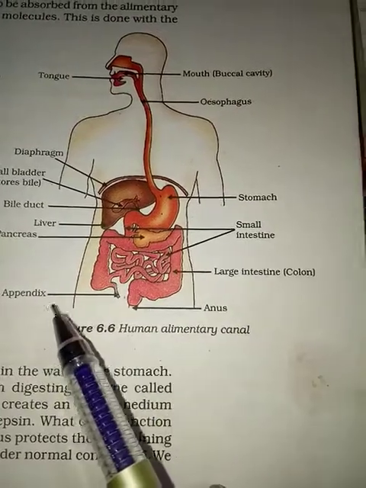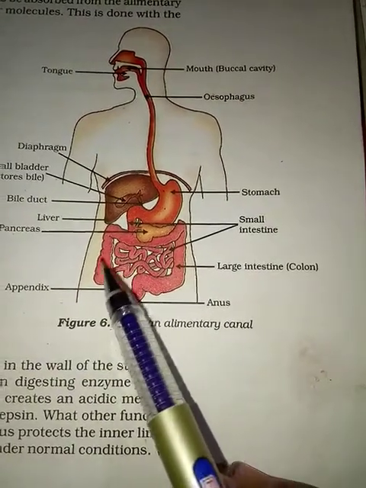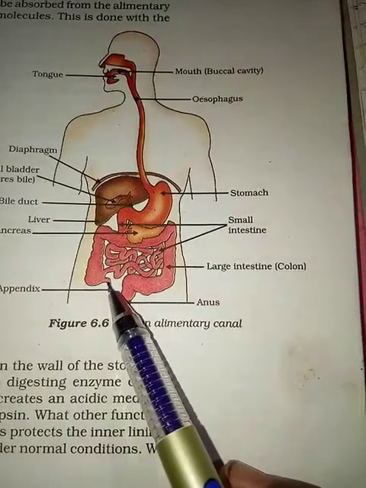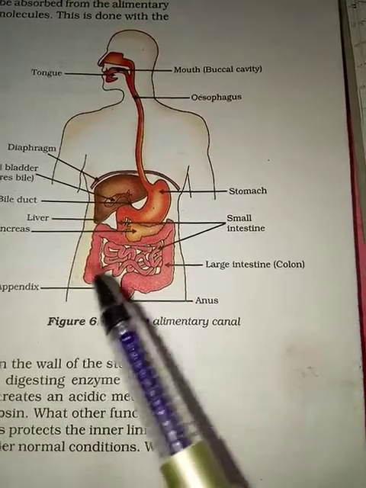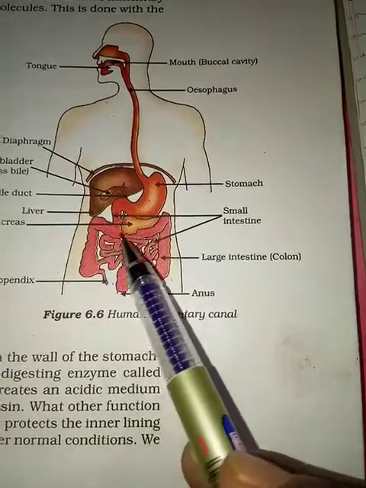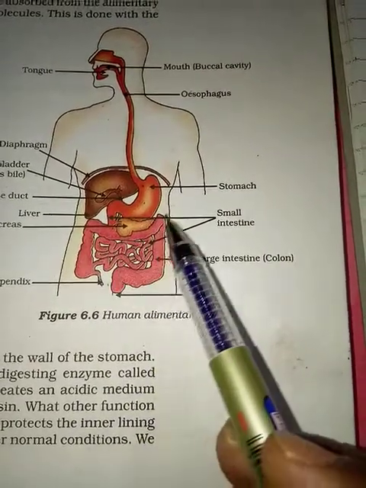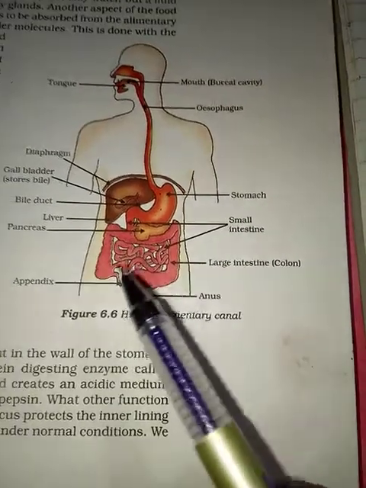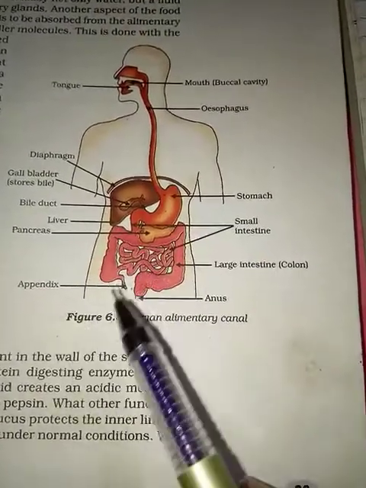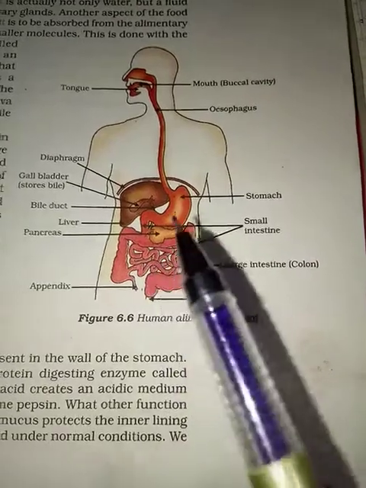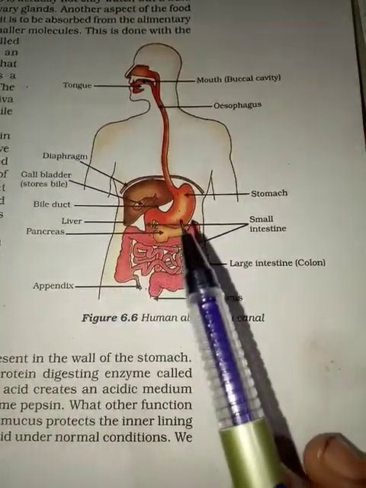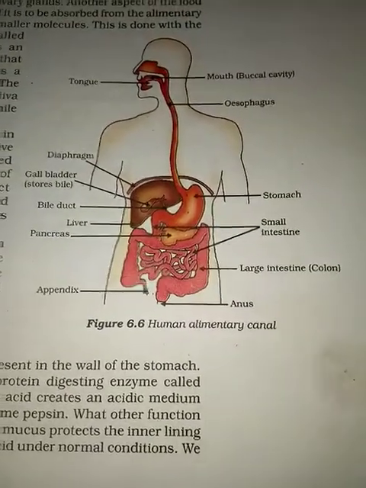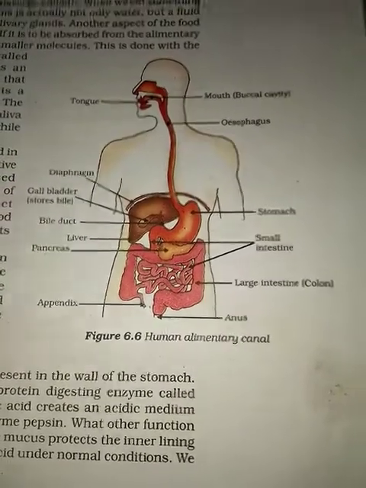Here the appendix is present, and the colon is present, along with the ascending colon and cecum. These are the parts of our large intestine. You are going to study these things in the higher classes. Okay, so this is the overview of our human alimentary canal. So let's see all the process further.